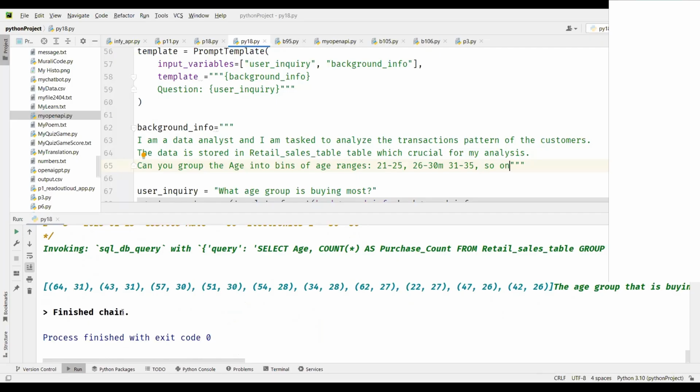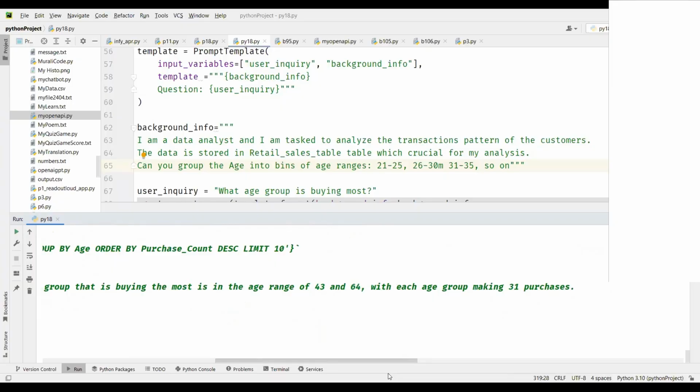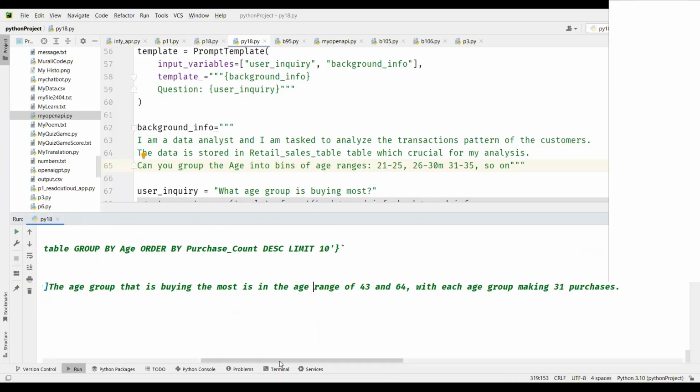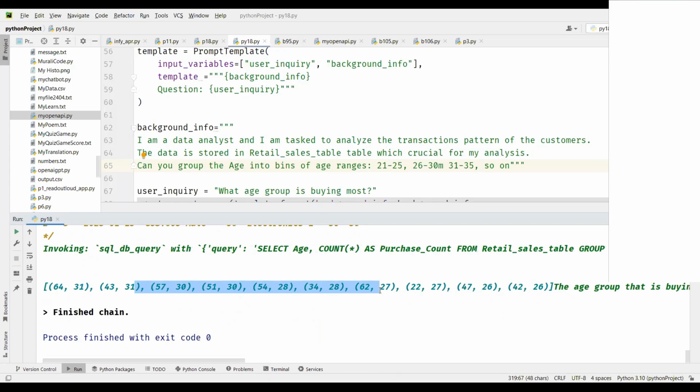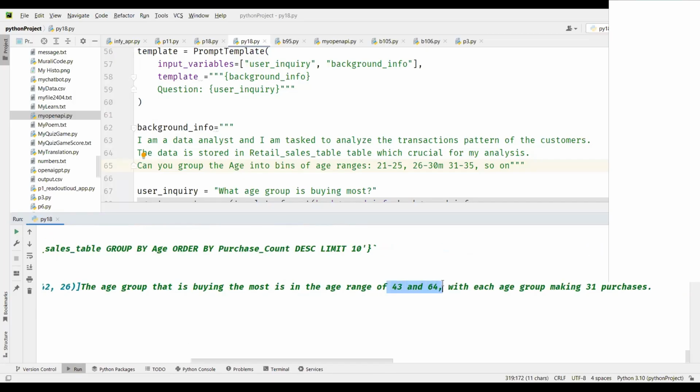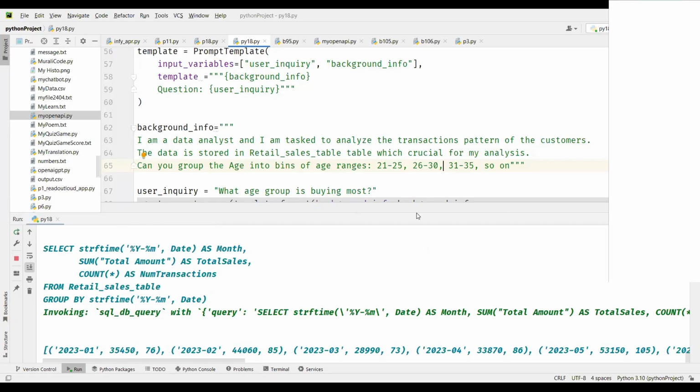So you see here, this is the value. For age 64, you have 31 transactions. For 43, you have 31 transactions. For 57, you have 30 transactions. So it is giving us individual ages. This is the data from the database, as I said, and based on the output, it figured out which age is buying most. It says that ages 43 and 64 have made 31 purchases. This is the output of the LLM. So I think this is what I had for today.